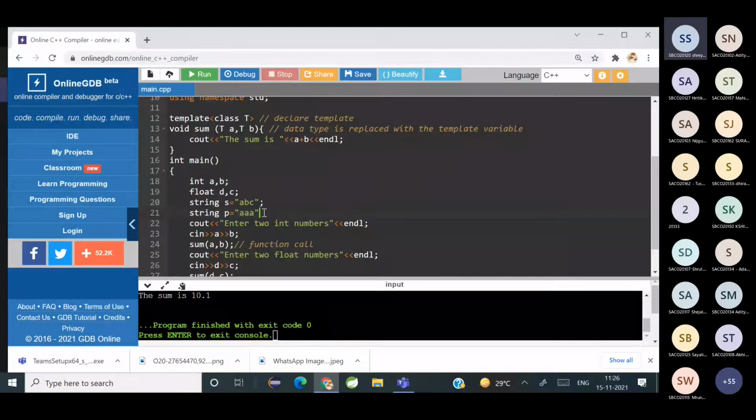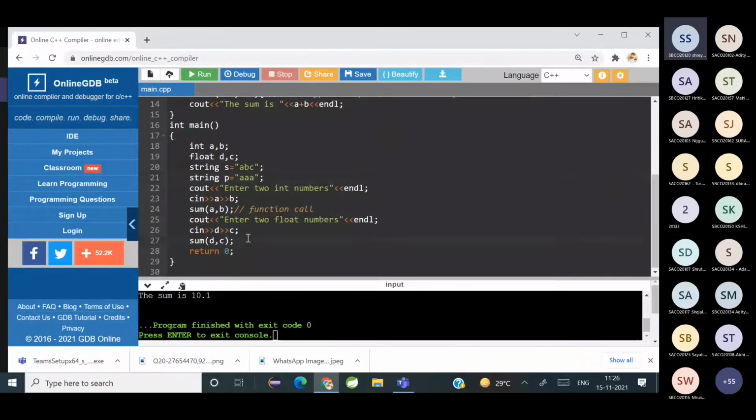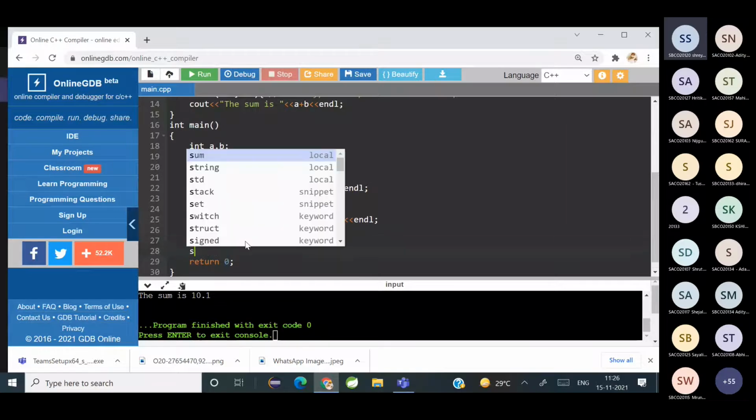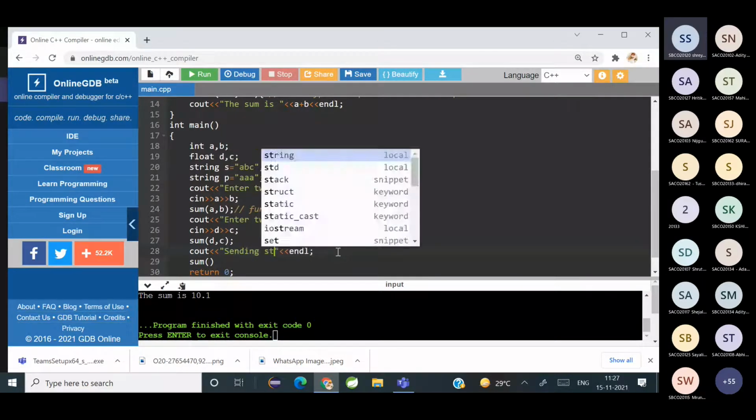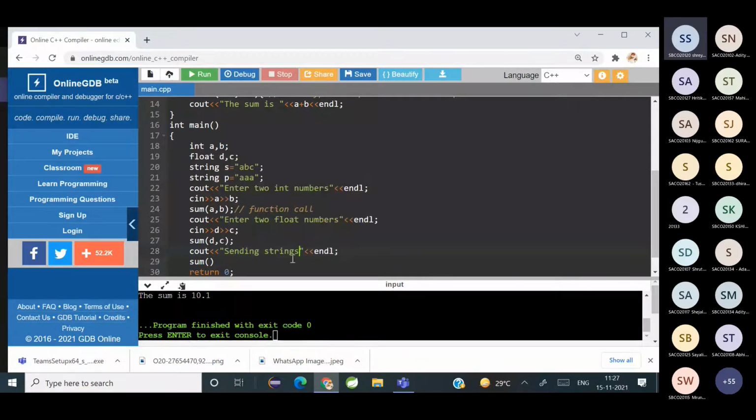Let's check how this works. I'm going to call the function for sum just to see the output working. And what is it? S comma P. Okay, let's execute this code now.